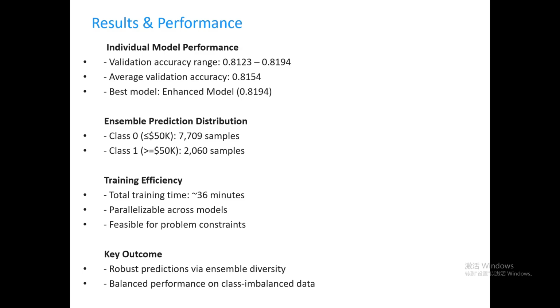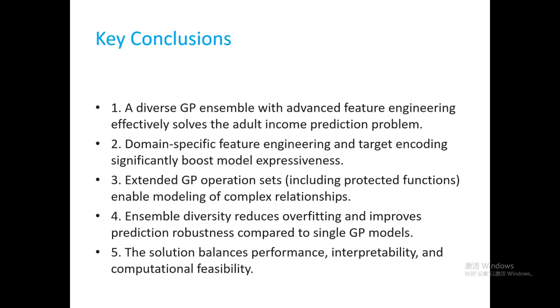Training efficiency is also good. The entire ensemble model took only 36 minutes to train, which is within an acceptable range. The key achievement is, through ensemble diversity, my model achieved strong robustness on imbalanced data, with stable and reliable prediction results. Finally, to summarize, first, combining advanced feature engineering with a GP ensemble strategy effectively solves the income prediction problem